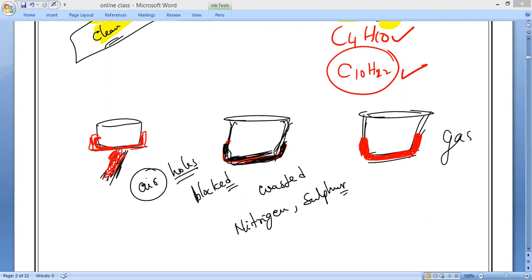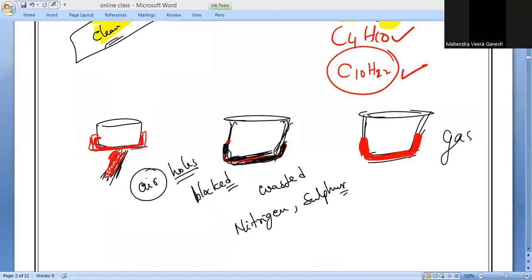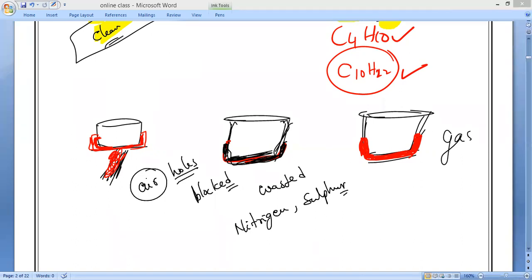Why am I saying low calorific value fuels? Anybody can tell? Because they are having what? A yellow flame with sooty particles, so that they will produce what? The black soot, which will deposit on the surface of the container. Or unsaturated hydrocarbons, which do not burn completely. All of you should remember, when they are not burning completely, they start producing smoke. That smoke also deposits on the bottom surface of the container.